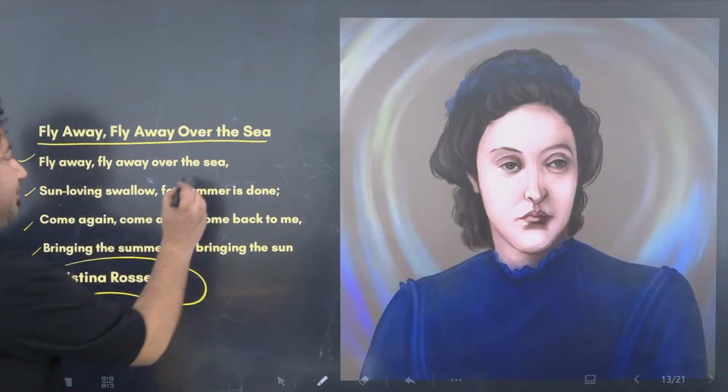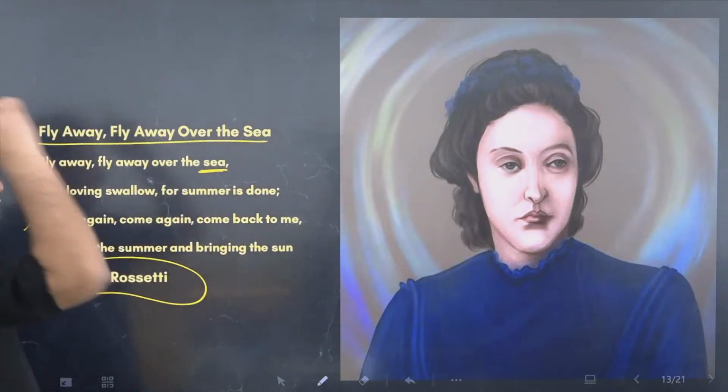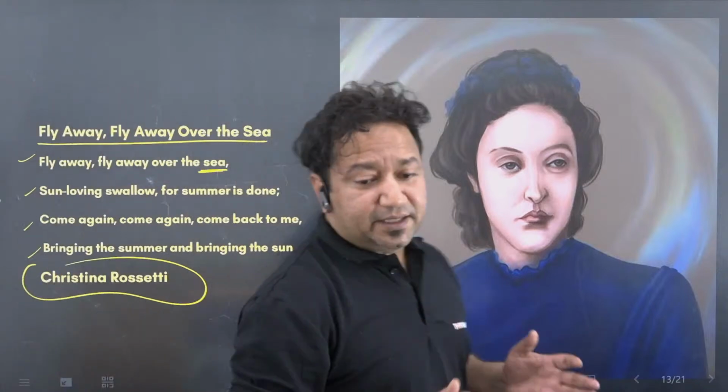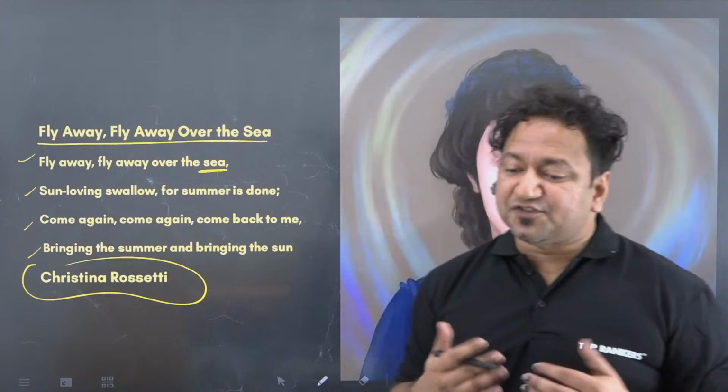Sea denotes the distances. And when summer is back, the bird might come back again. That is one interpretation. The other interpretation: first of all, we are Indians, so for us, summers are extreme.